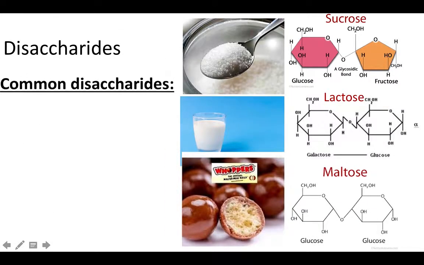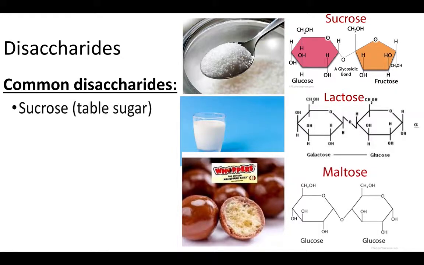Common disaccharides. Okay, first we have sucrose, which is table sugar, which you might put in your coffee or your tea. And if you're putting sugar in your coffee, you have to rethink your priorities. Sugar does not belong in coffee. That's a crime.